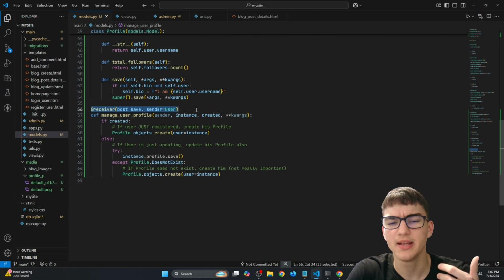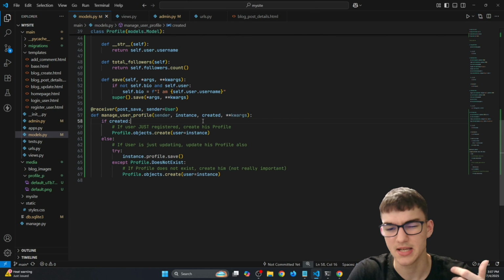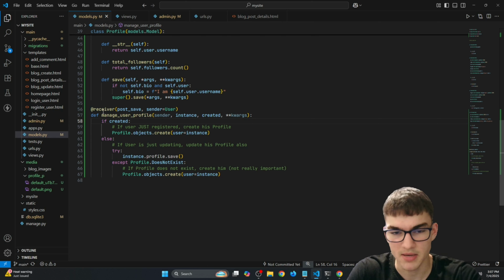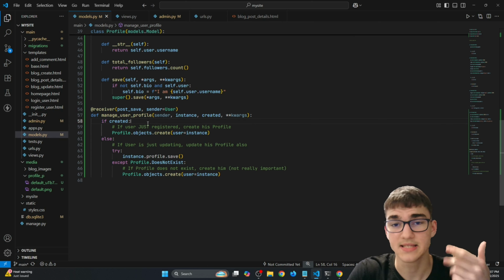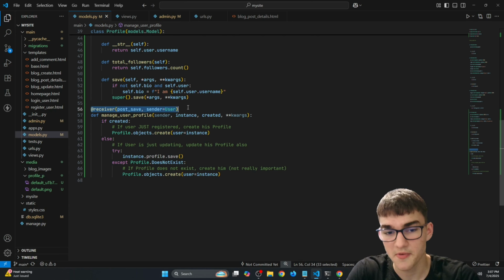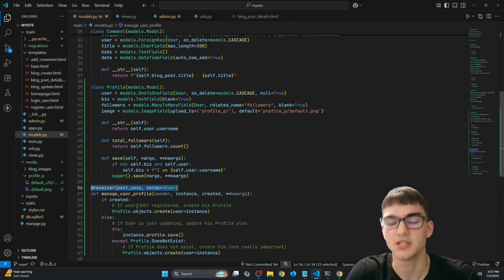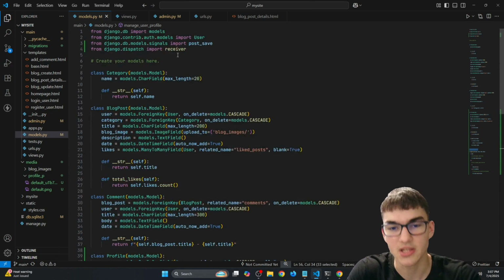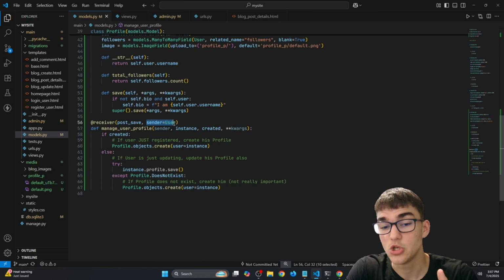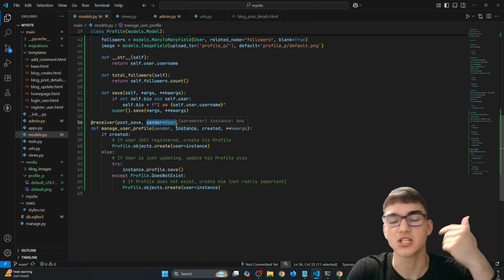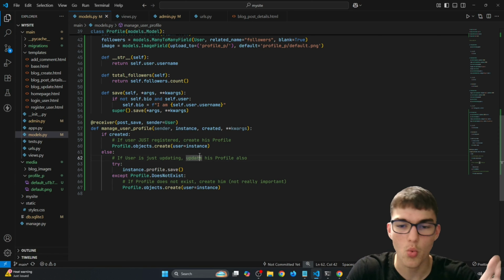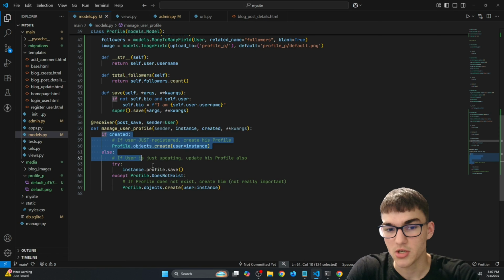So right here you don't really need to worry about this syntax. It is really complicated, but I will explain it as simply as I can. So right here we're using this receiver that triggers the signal, and whenever this user model is actually updated or a new one is created, we're going to trigger all of this.